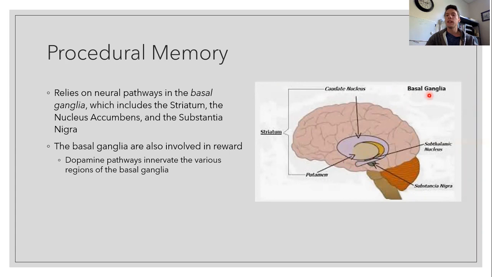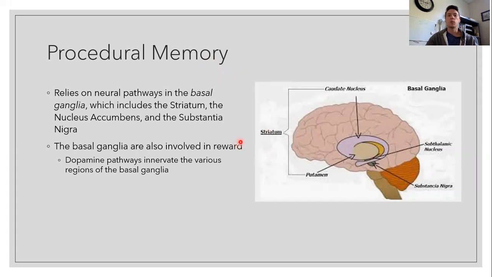But the basal ganglia are a different set of structures, which include the striatum. And so the striatum is heavily involved in procedural memory. Oftentimes procedural memory or procedural-based learning is referred to as striatal-dependent learning, so learning that occurs in the striatum.